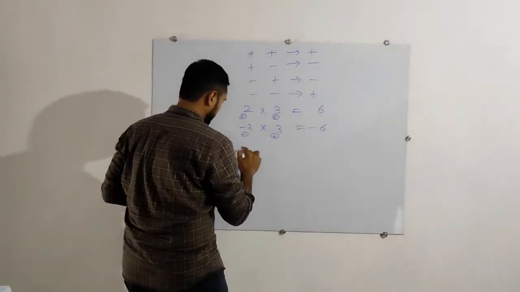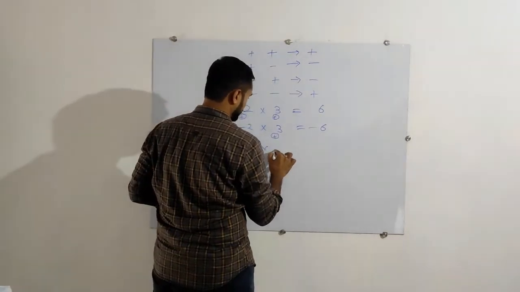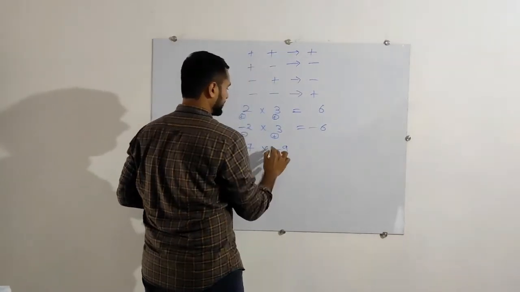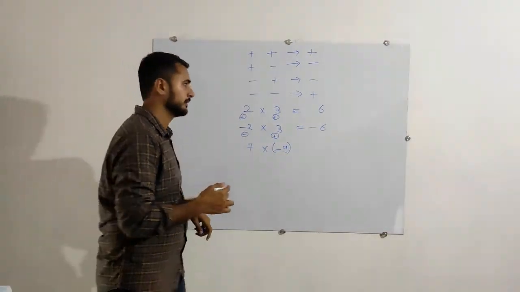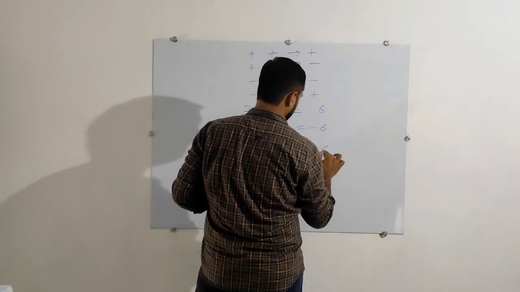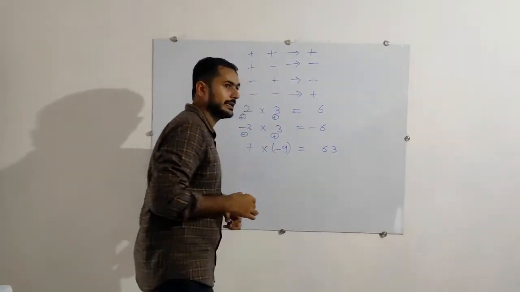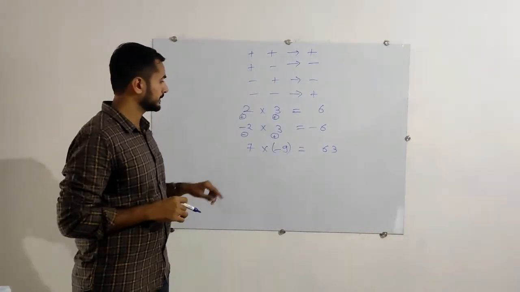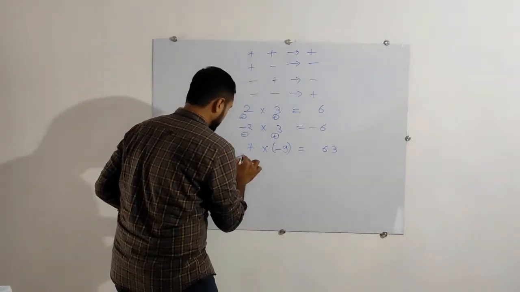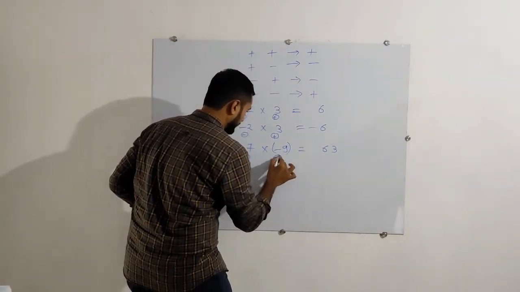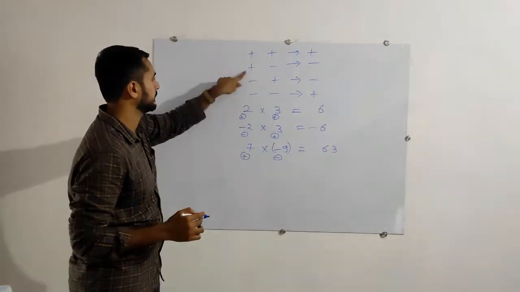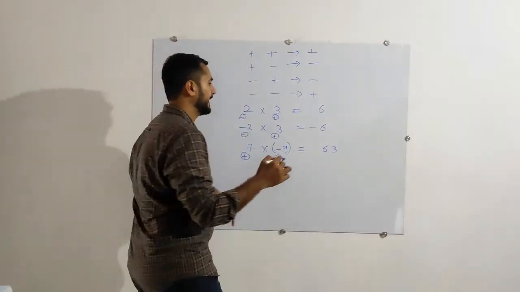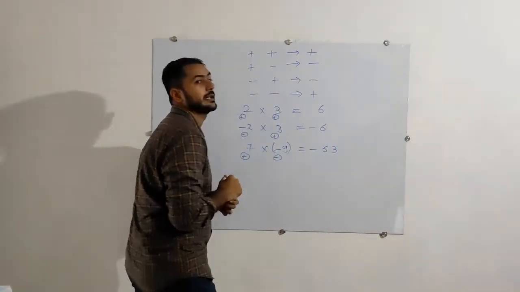One more example. 7 multiplied by minus 9. 7 9s are 63. But again, what I will do, I will just identify the sign over there. Plus and minus. Plus minus, minus. So we need to put the minus sign over there.